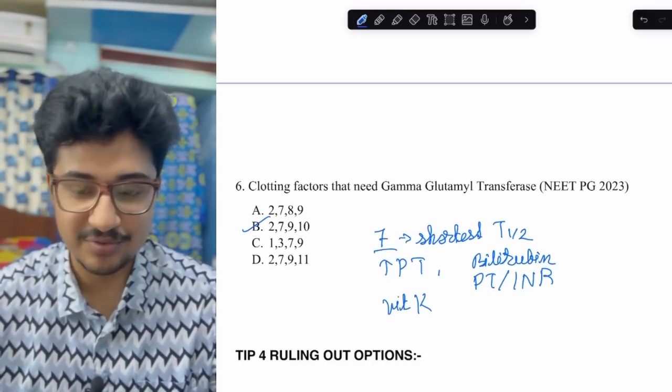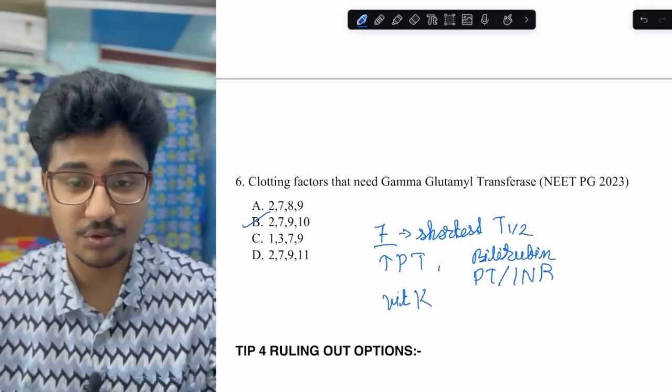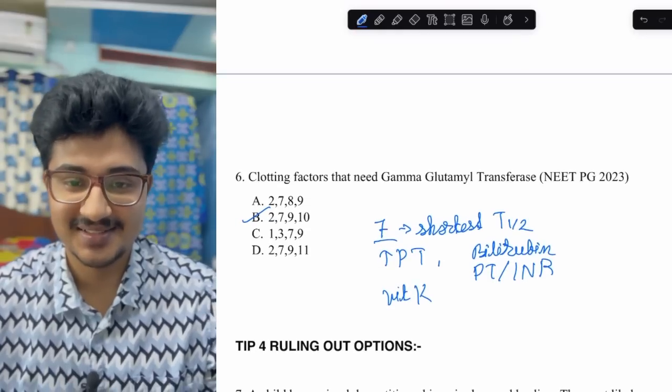Tip 4, ruling out options. You liked the video of ruling out options, so here are some more questions where I would try to rule out options, and this is the main technique. This is the main technique.